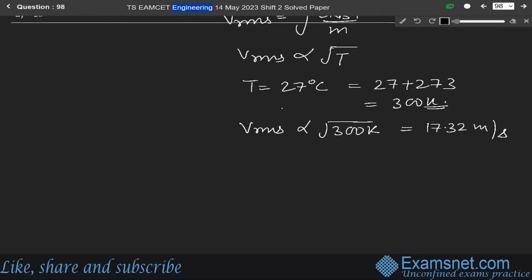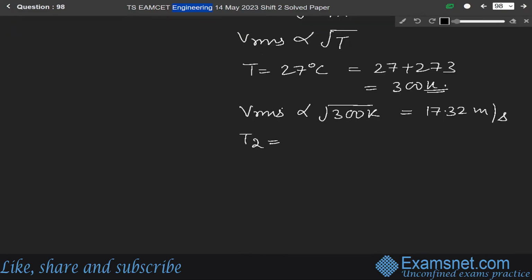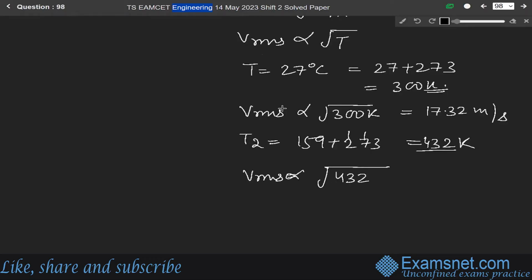And for T2, T2 is 159 plus 273, which equals 432 Kelvin. So for T2, Vrms is proportional to the square root of 432, which equals 20.78 meter per second.